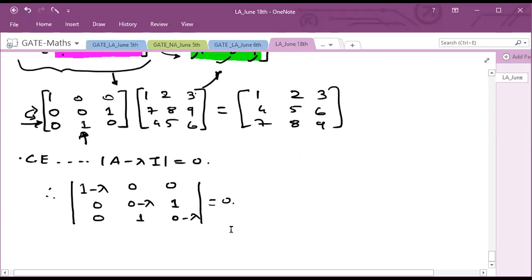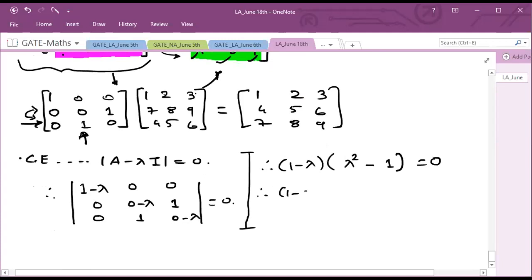Sure. So you can solve this determinant easily, right? You can observe that in the first column you have only one element. So from here, 1 minus lambda is going to multiply with minus lambda into minus lambda, minus 1, that is minus minus plus, so lambda square minus 1 equal to 0, isn't it? So this will be easy. Therefore it is 1 minus lambda, and lambda square minus 1 will become lambda minus 1, lambda plus 1, equal to 0.